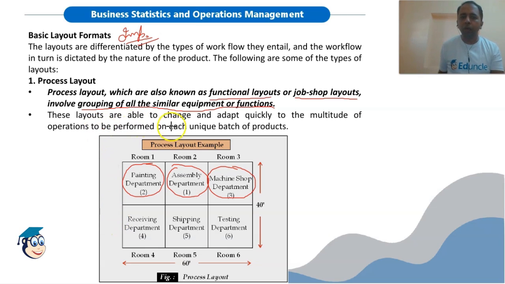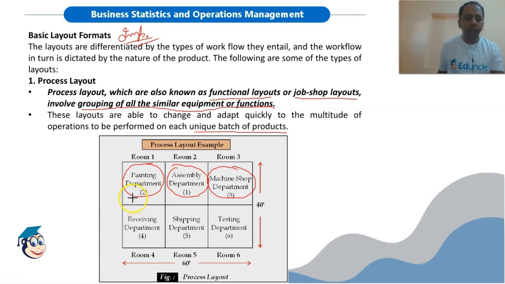These layouts are able to change or adapt quickly to the multitude of operations to be performed on each unique batch of production. Because we are grouping similar machineries together, we can easily make the changes as per the multitude of operations. Now the benefit of this layout is that there is greater flexibility in production. According to the output, we can change the production facilities because we are grouping similar machineries together. So any change at a particular department is easy.